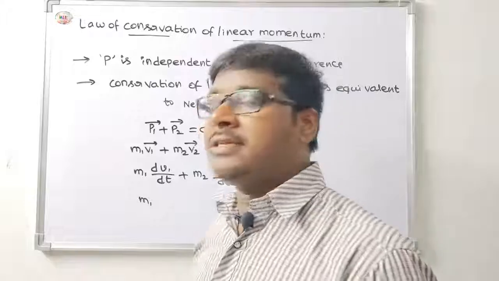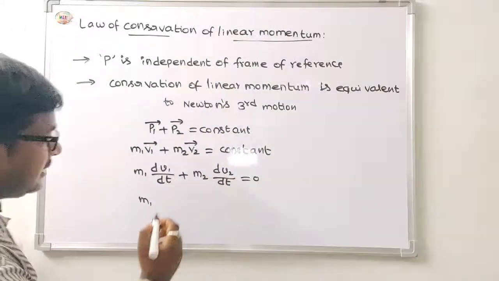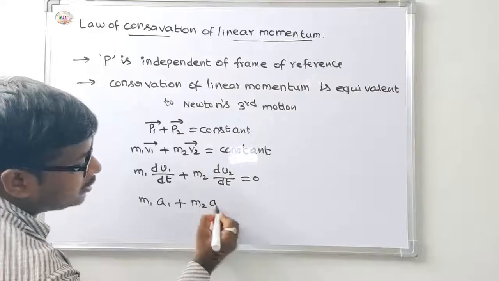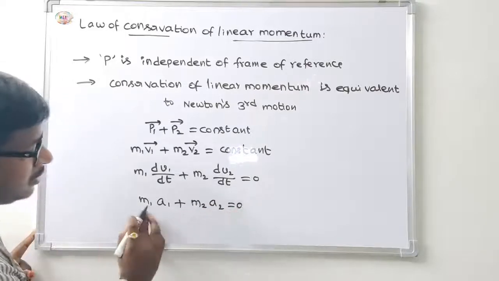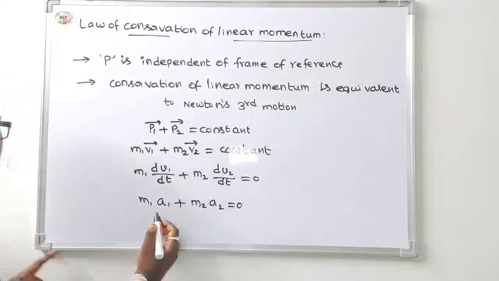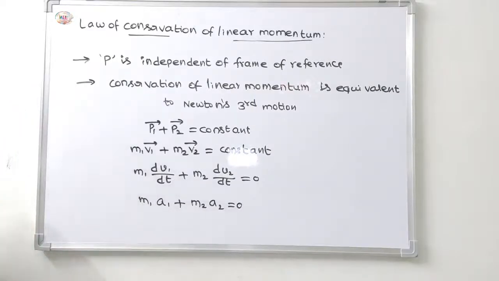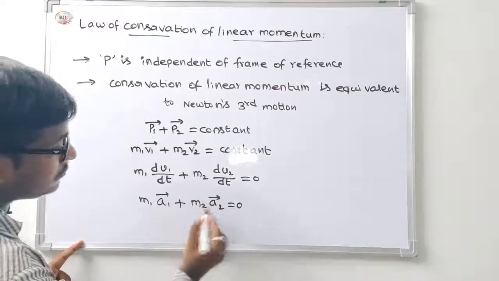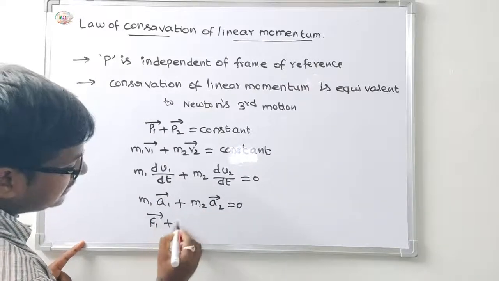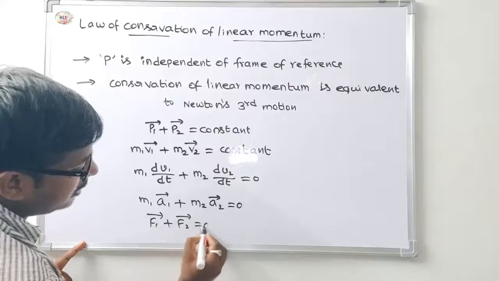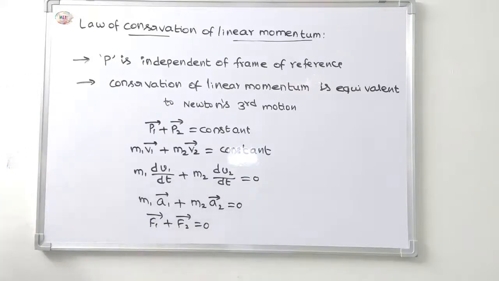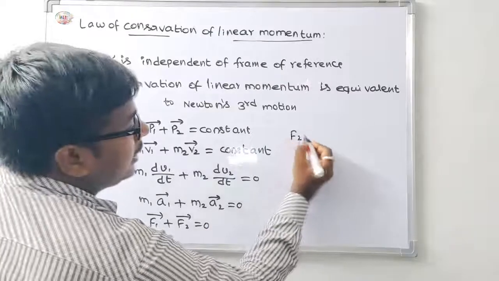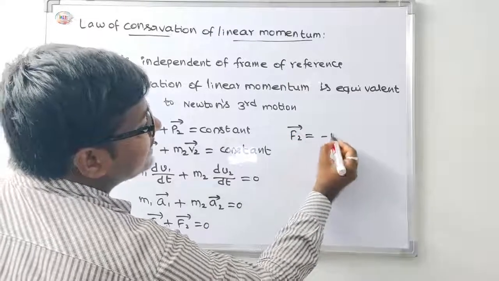So m1 a1 plus m2 a2 is equal to 0. Since m1 a1 is the force, F equals ma, that is F1 bar plus F2 bar is equal to 0, then F2 bar is equal to minus F1 bar.